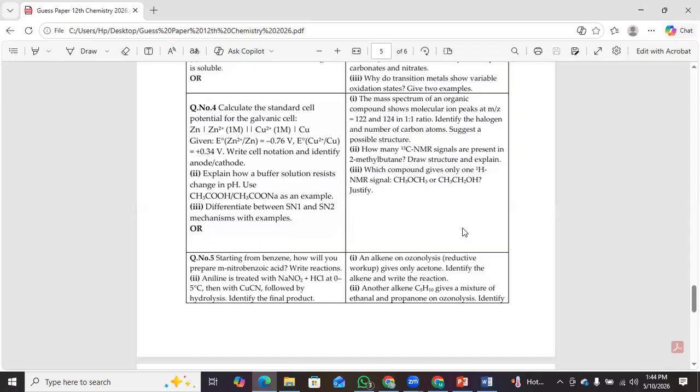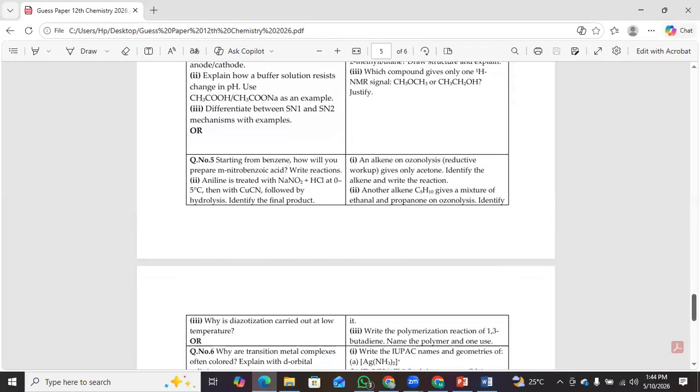Draw structure and explain. And the last part is, which compound gives only one HNMR signal, CH3OCH3 or CH3CH2OH? Justify. And question number 5 is, starting from benzene, how will you prepare m-nitrobenzoic acid?